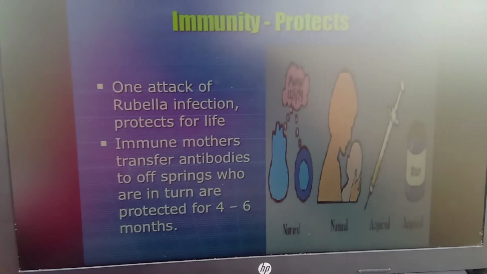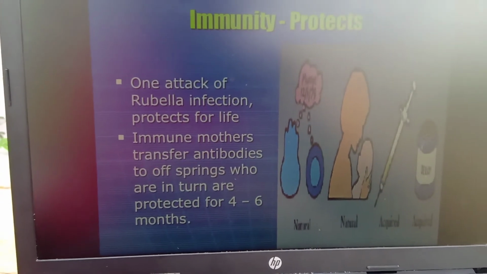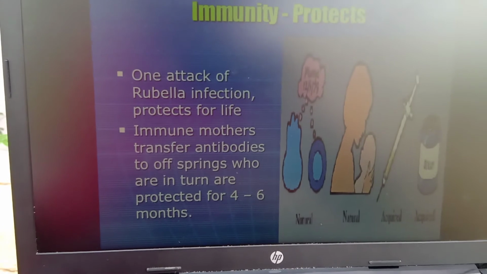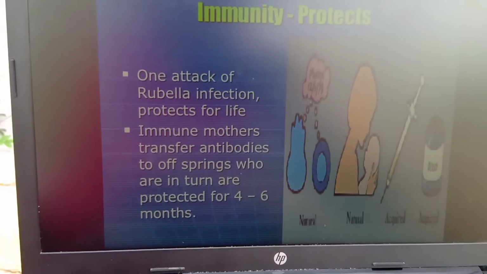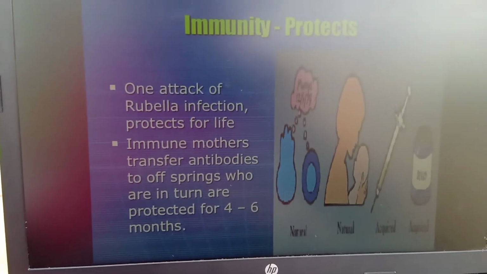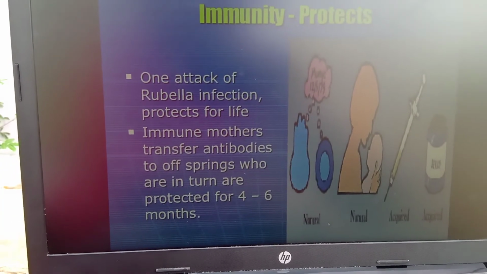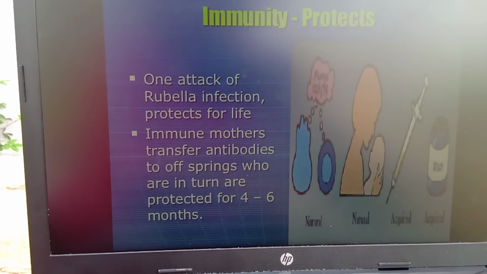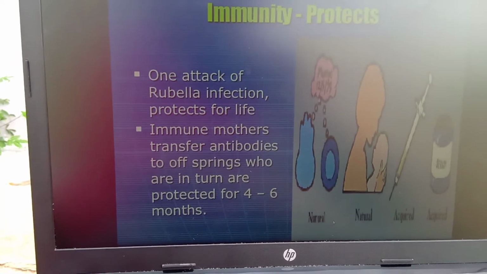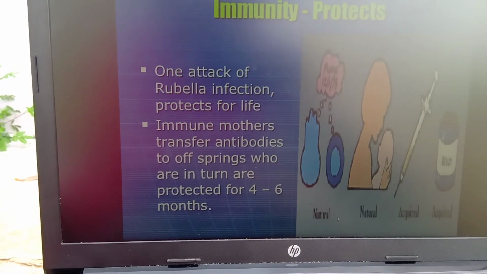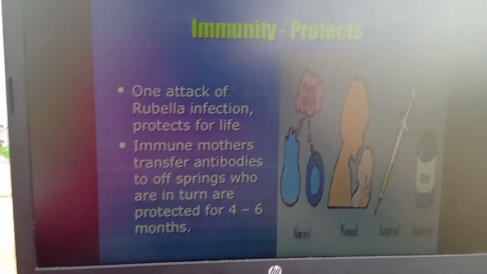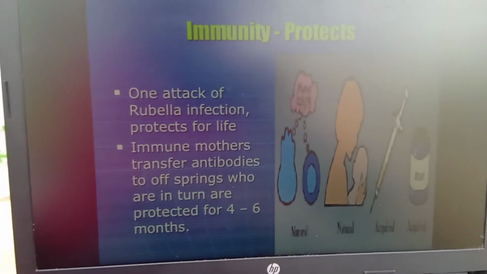One attack of rubella infection protects for life. Once it is acquired, there is no chance of reoccurrence. An immune mother transfers the antibodies to the offspring, so within 4 to 6 months the infant is protected against this infection, if the mother has taken a vaccine against the rubella virus.